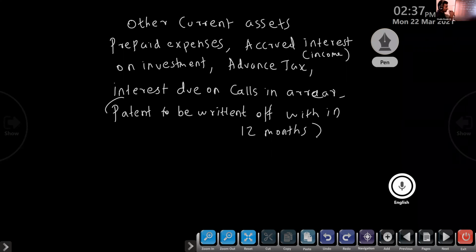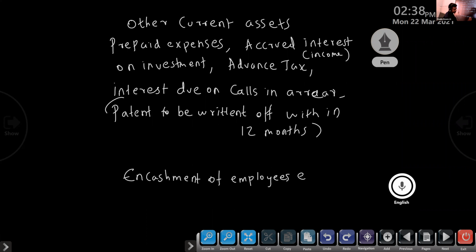Now one or two extra items. Under long-term provision, which we already wrote, you have to add encashment of employees' earned leave.